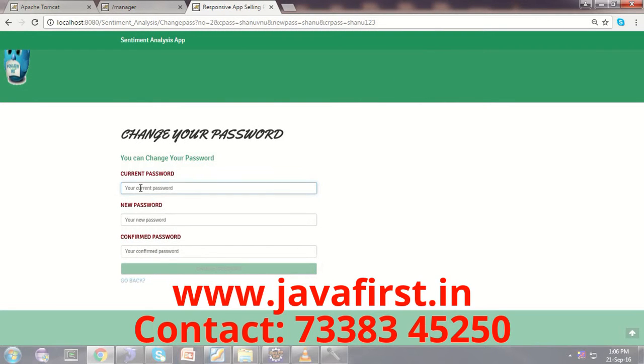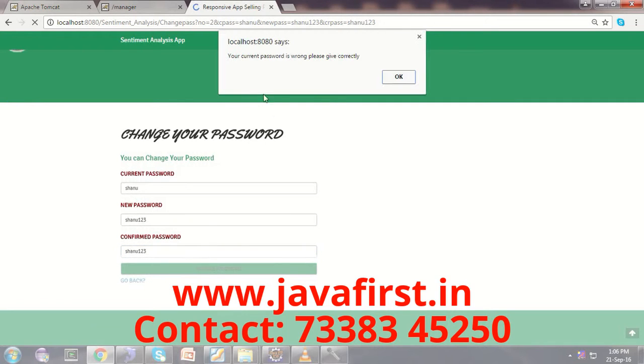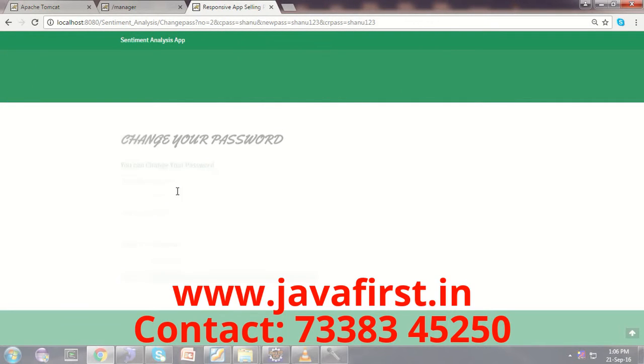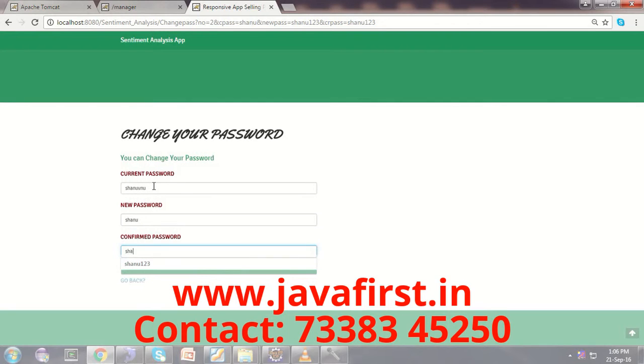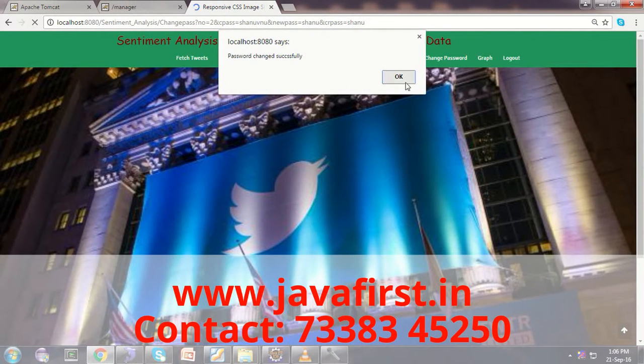Then you can give the current password wrong, and then go with a new password. It says your current password is wrong. Now you have to give the correct one. We are giving it. Now the password is changed successfully.